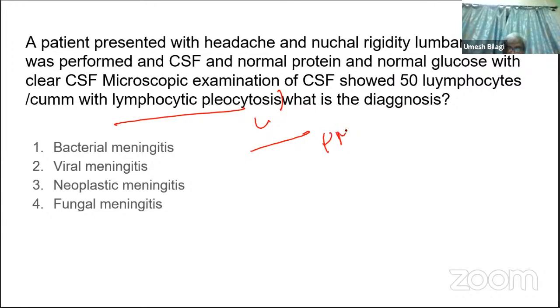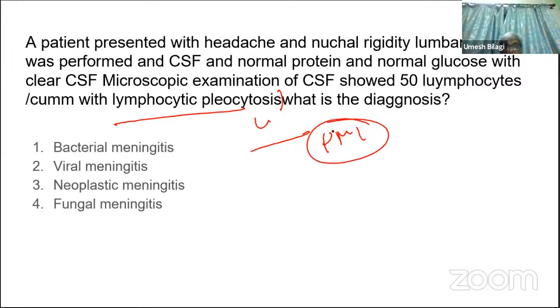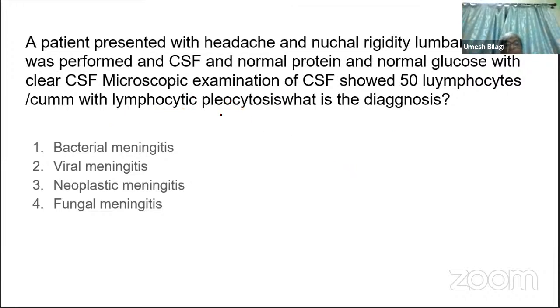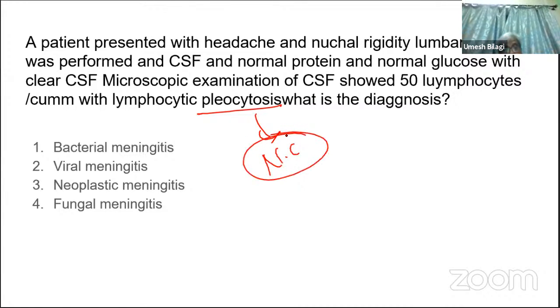Even PMN is there, but they are less in number compared to lymphocytes. Pleocytosis, as far as definition is concerned, suggests only nucleated cells. Okay, that's the reason.